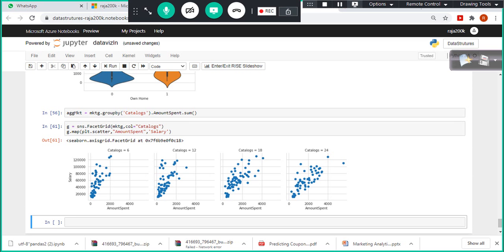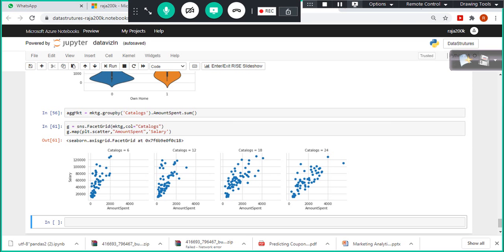And each catalog, right? In the case of 6 catalogs and 12 catalogs, 18 catalogs and 24 catalogs, there is a strong relationship between amount spent and salary here, right? There is a strong correlation. Here also strong correlation, but here slightly scattered. Here also it is slightly scattered, and that's what we can see here, right?